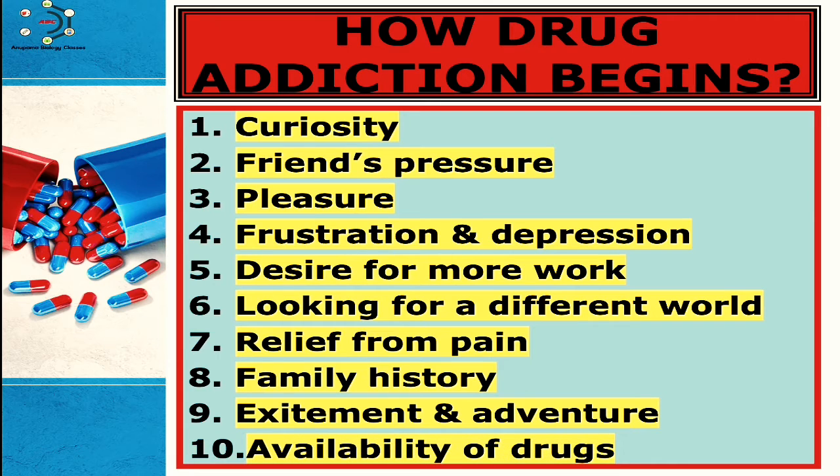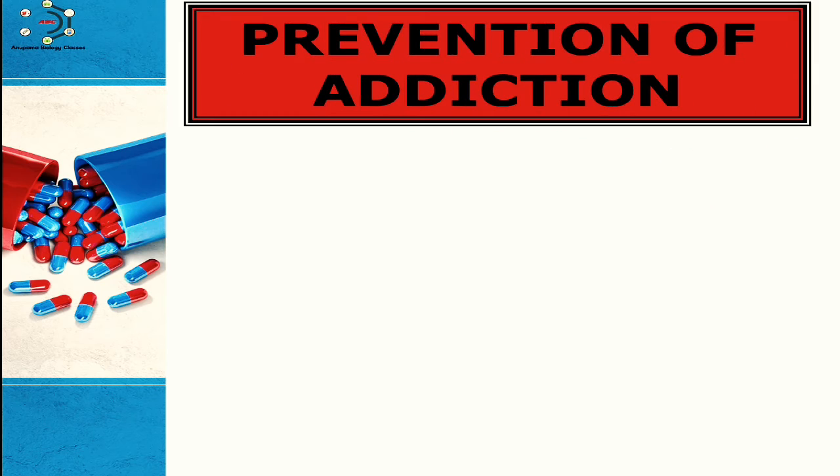And the last is availability of the drugs. Easy availability of drugs comes handy for people to start using drugs. Difficulty in obtaining a drug may deter them from the vice. So these are how drug addiction begins. Now, after this, prevention of addiction. So how can we prevent it?